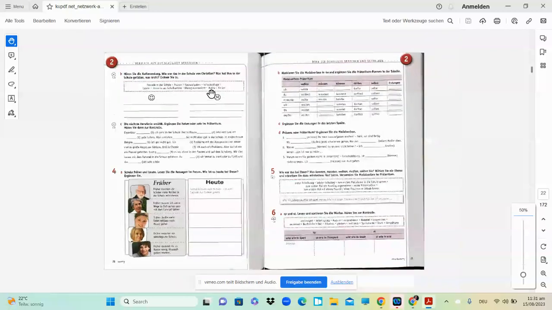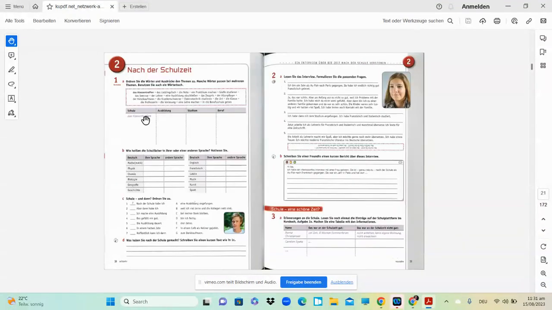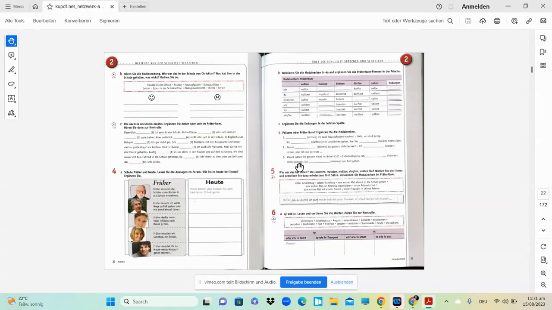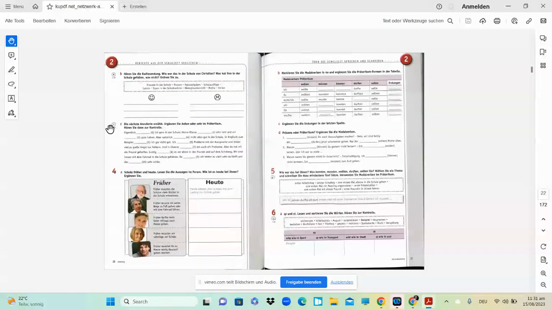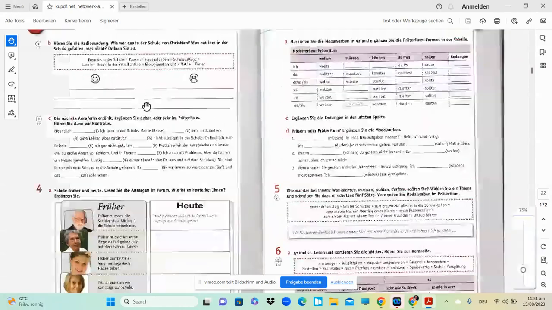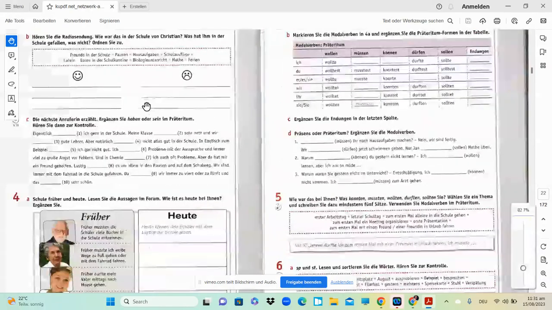Let's continue with the next part. Right now we are doing Netzwerk Arbeitsbuch, Kapitel 2, nach der Schulzeit. In the previous video we did the first two pages, and now we'll continue with the next part. You can see B and C are already done, so we are just going to skip it. No, we are not going to skip it. I want you to do it yourself, okay? And let's move ahead with the next part.